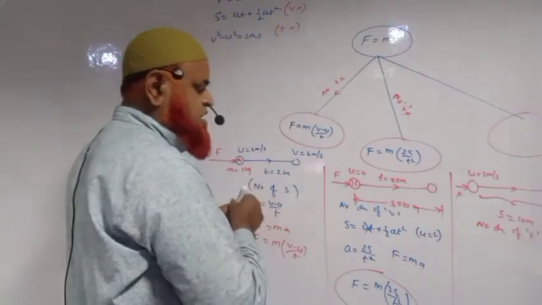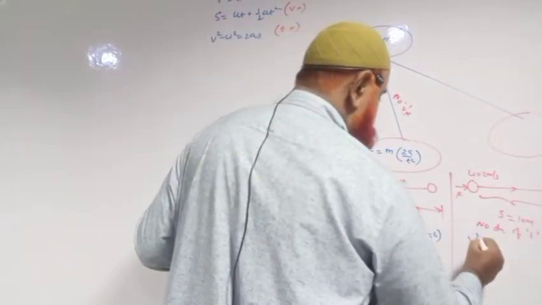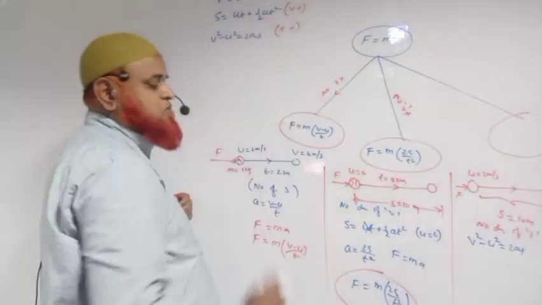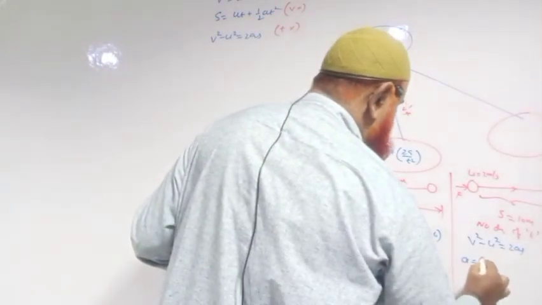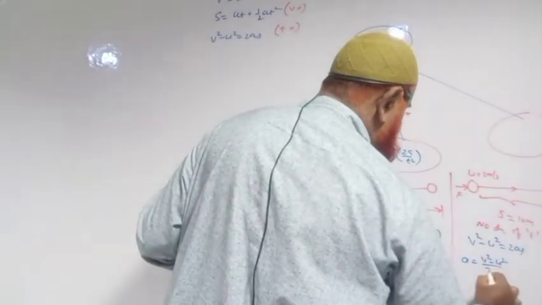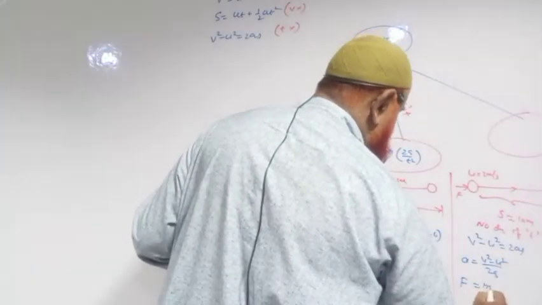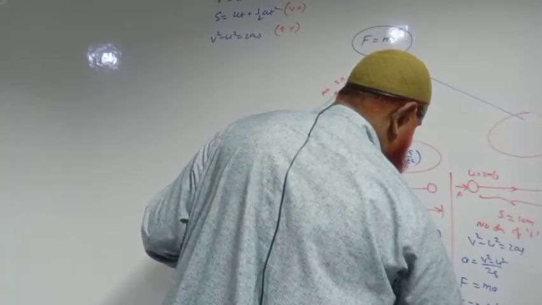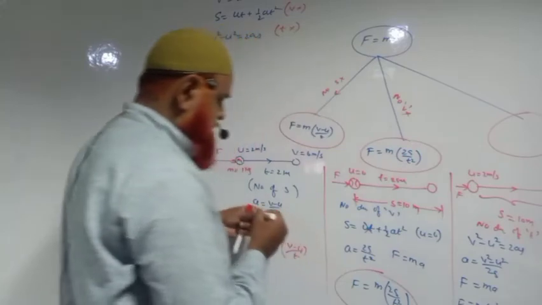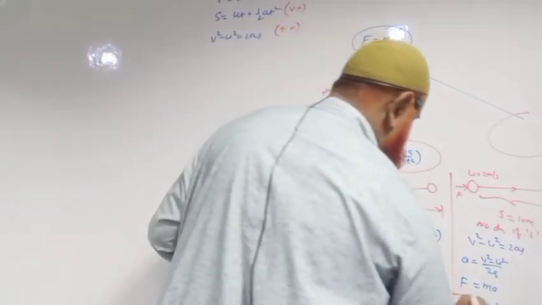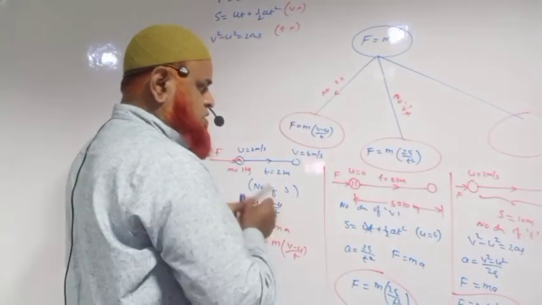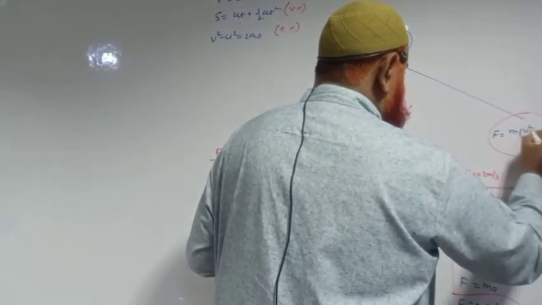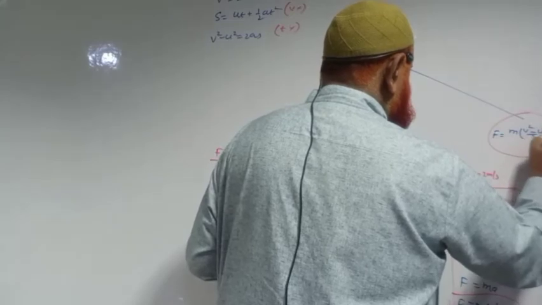Then the suitable formula is v² − u² = 2as. This is the formula in which time is not discussed. So a is written as (v² − u²)/(2s). F = m into a. F = m into (v² − u²)/(2s). The formula we are applying here is this. So the third formula is m into (v² − u²)/(2s) here.